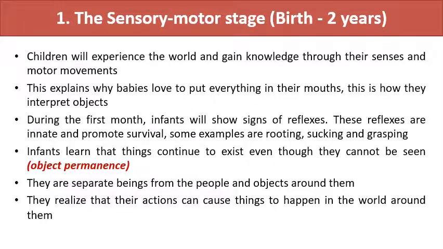So what does it mean? Though the mother is not available nearby, the child understands that the mother is somewhere, but she is here only. Okay, so though the child is not able to see her mother, she is still able to hear the voice of the mother and understand, yes, my mother is here, and the child becomes calm and quiet. So this is called object permanence. So things continue to exist even though they cannot be seen, right? So this is the most important development the child achieved at this stage.